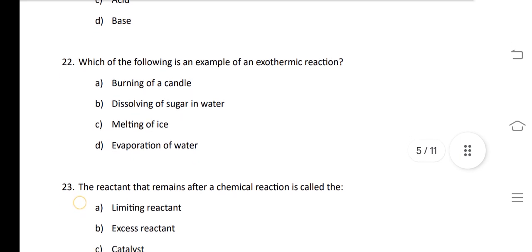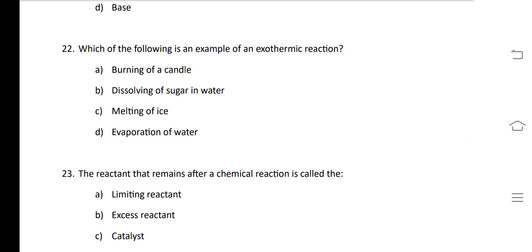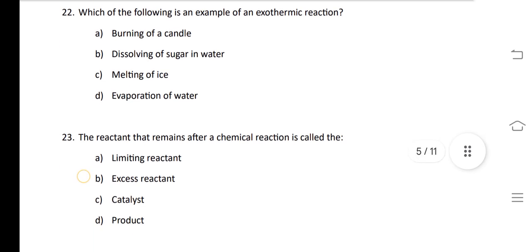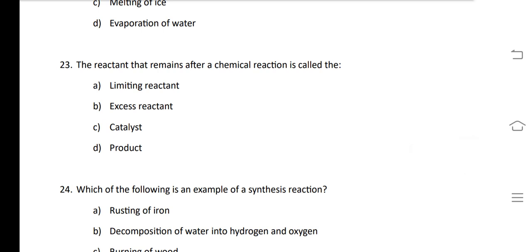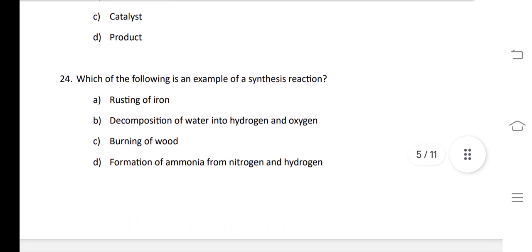In the next question, which of the following is an example of exothermic reaction? Exothermic reaction is such a reaction in which heat is evolved. So burning of candle is an example of exothermic reaction. Our next question is, the reactant that remains after a chemical reaction is called excess reactant. That means the reactant which is large in quantity will be the excess reactant.